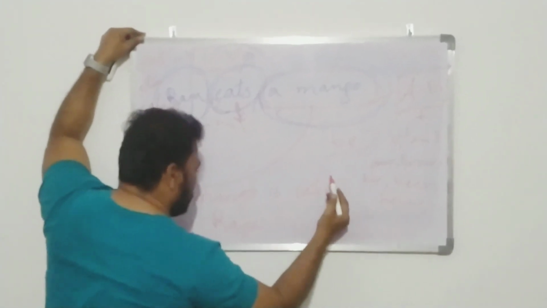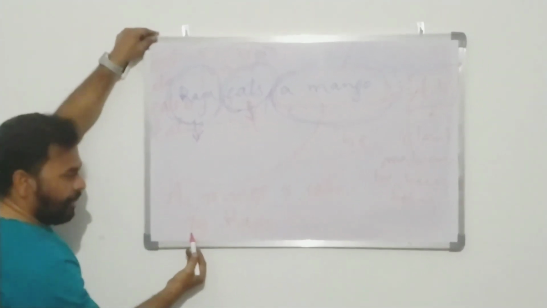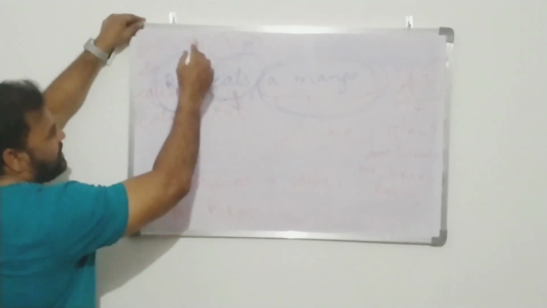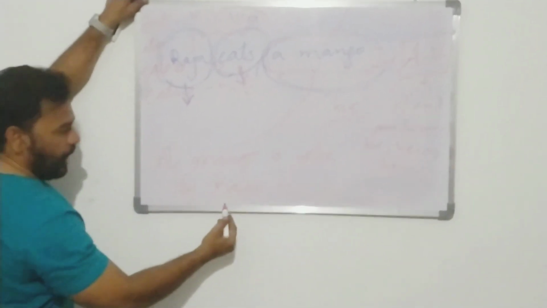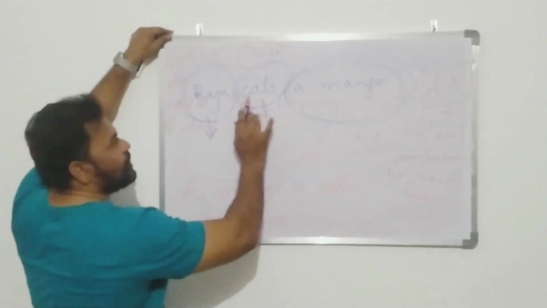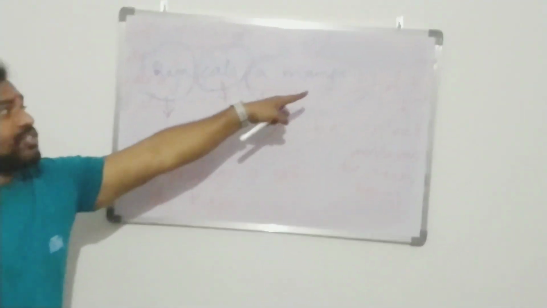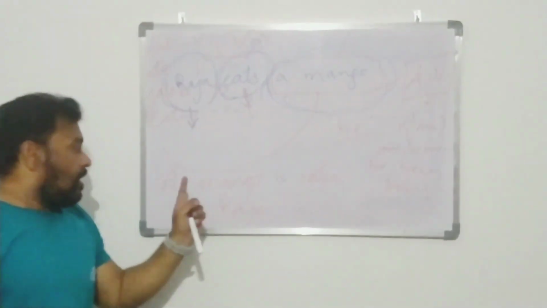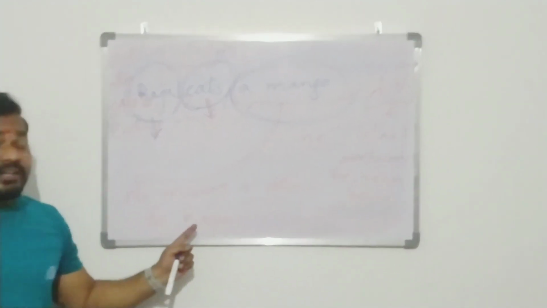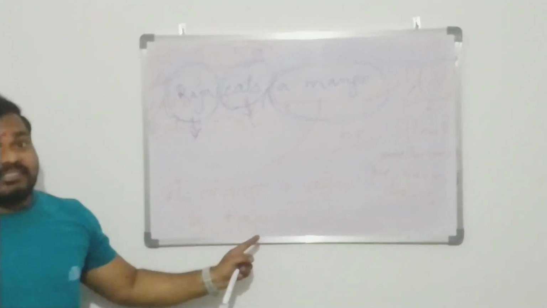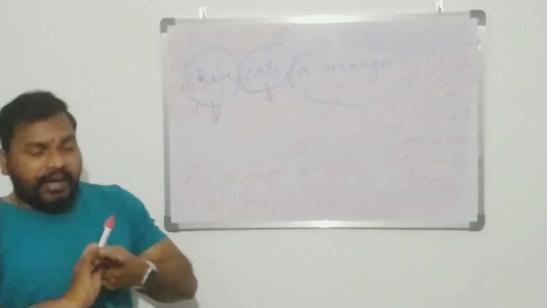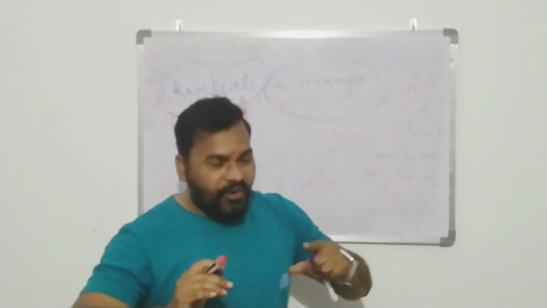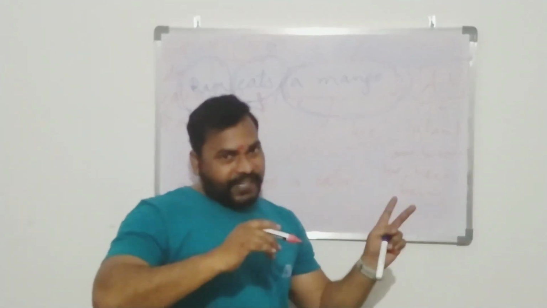After the past participle, we use the preposition by, and the subject in the active voice has become the object. So Raju eats a mango is active voice, but a mango is eaten by Raju is in passive voice. Now I would like to tell you the difference between these two sentences.